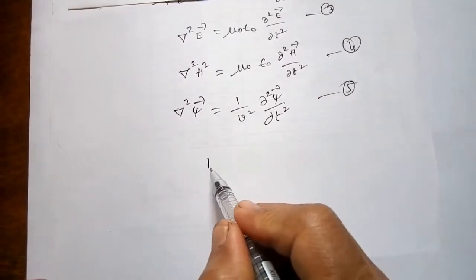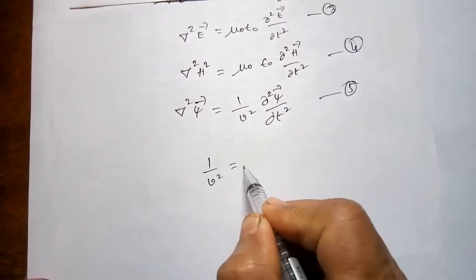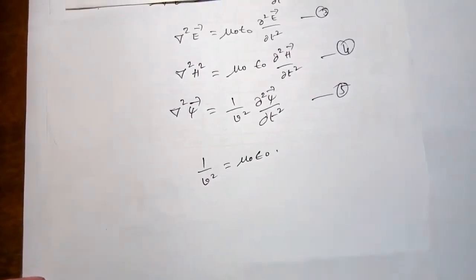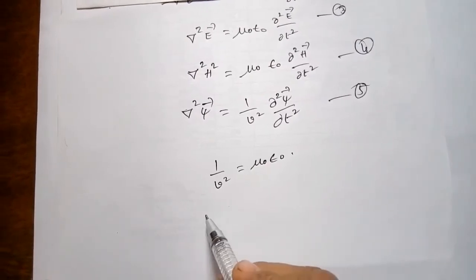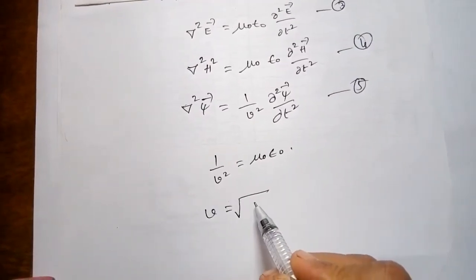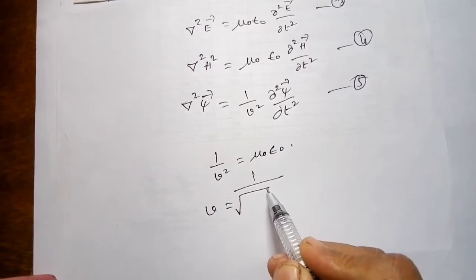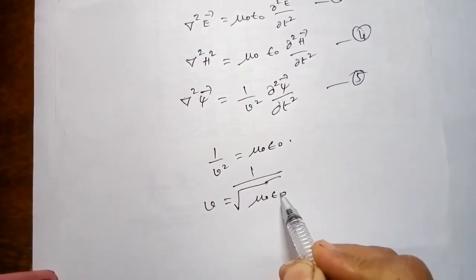From comparison you get v square is equal to 1 by mu naught epsilon naught, or v is equal to 1 by root of mu naught epsilon naught.